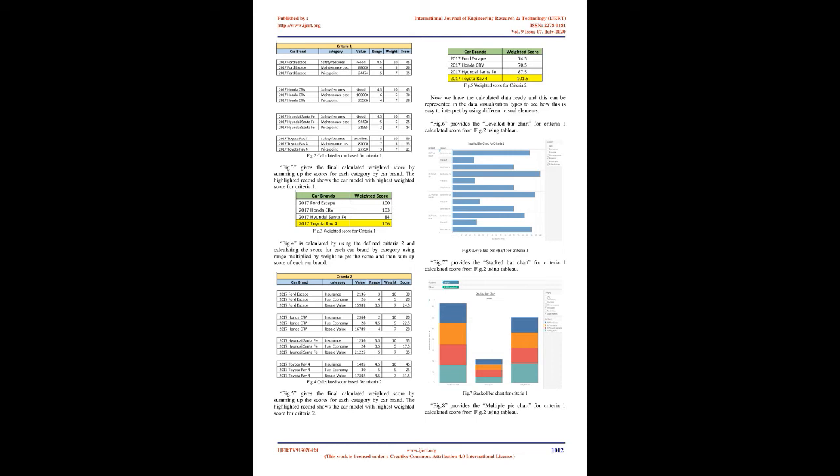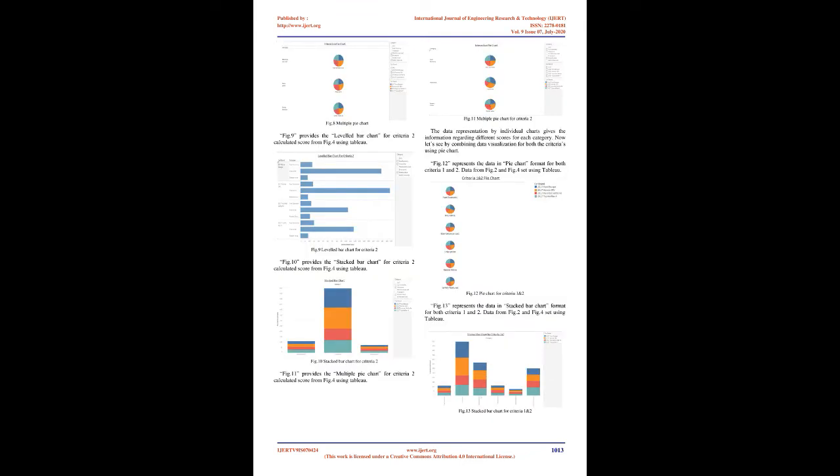4. Selection of car using data visualization and weighted average score. Method. A business needs to choose a car to add to their fleet of cars based on certain criteria by calculating its weighted average score, defining criteria for the selection process. Once the score is calculated, it has to be presented in a user-readable format, and a dashboard created to differentiate different cars based on the defined criteria and make a final decision on which car is best suited for the current need. There are multiple criteria which will be used in this paper. The first criteria is defined by the company and the second criteria is determined by the researcher.